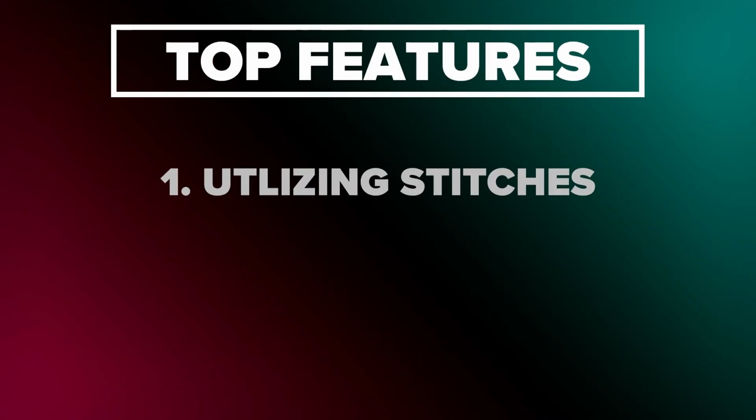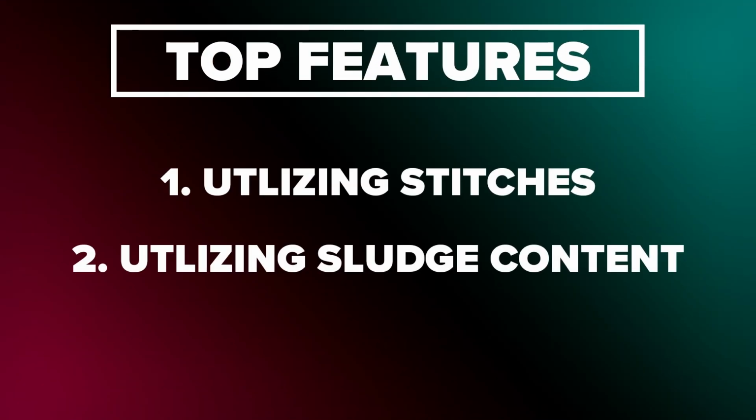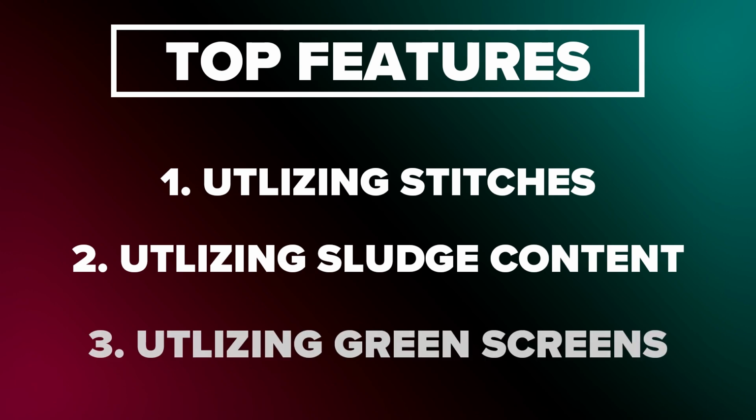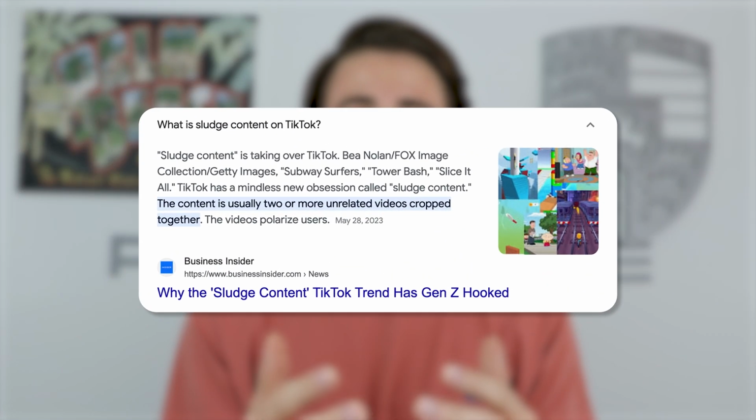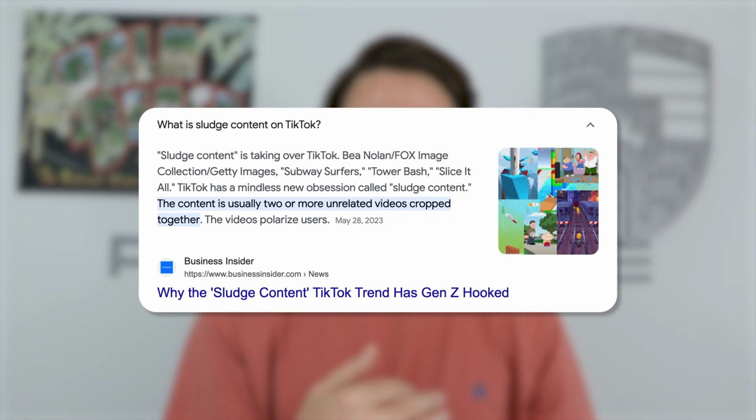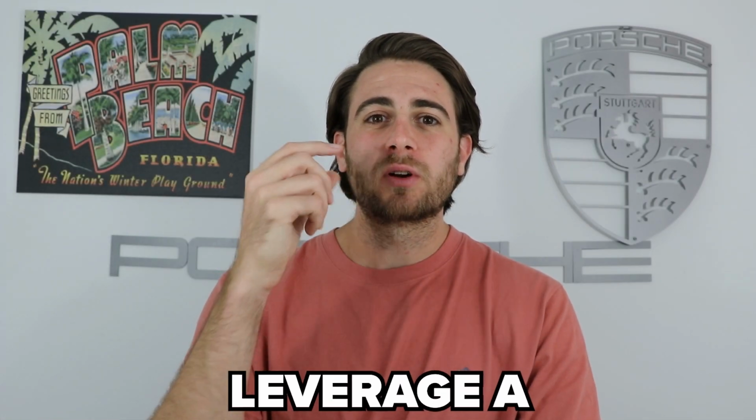For example, they're pushing stitches like absolutely crazy. They're pushing sludge content like crazy, and green screens. And there's a reason that they're pushing all of this content. If you think about what a green screen has in common with sludge content, has in common with stitched content, what is it? It's all that you're able to leverage a hook from somewhere else, and there's more than one thing showing in your video.